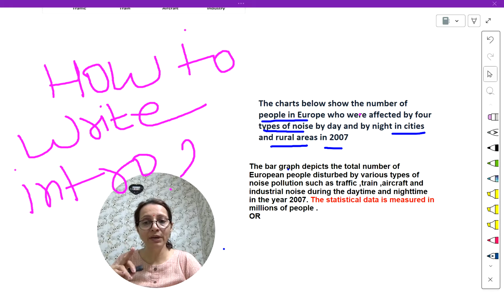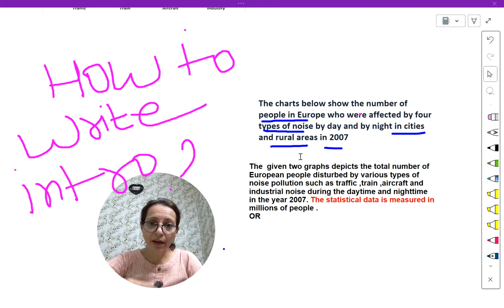But nowadays you have to write only with a pen, so take care of your spelling as soon as you are writing your sentences. Now I have corrected. See this, the given two, because we know there are two bar graphs. The given two bar graphs. Oh, where is bar graph? I have forgotten. Just a minute.